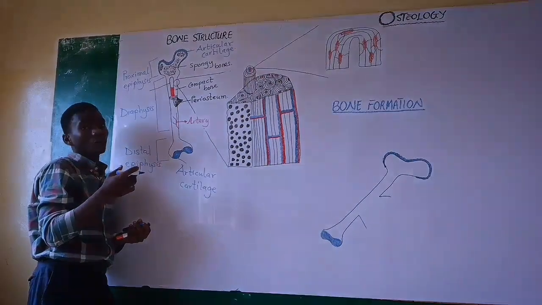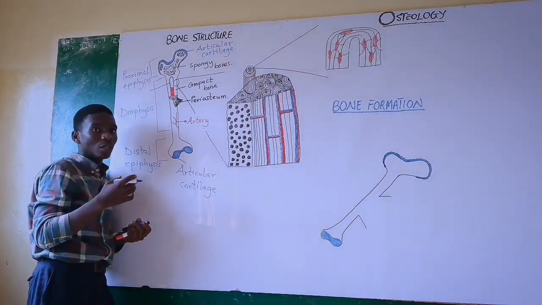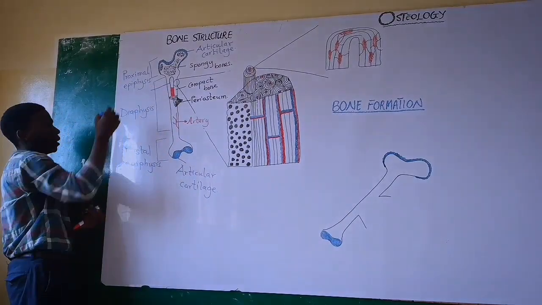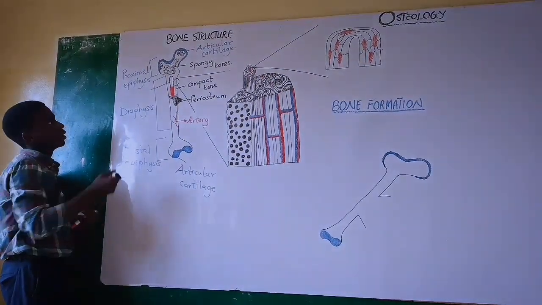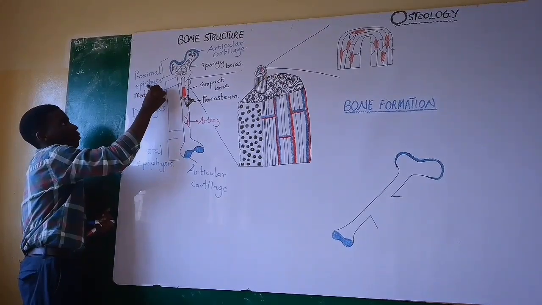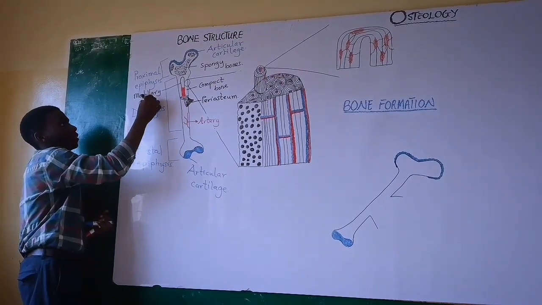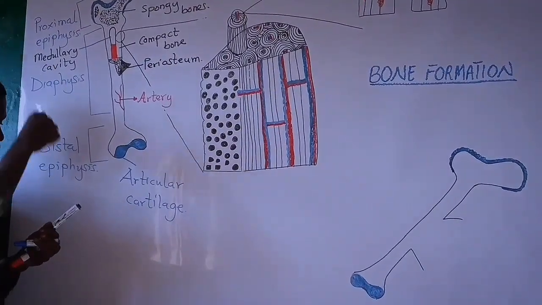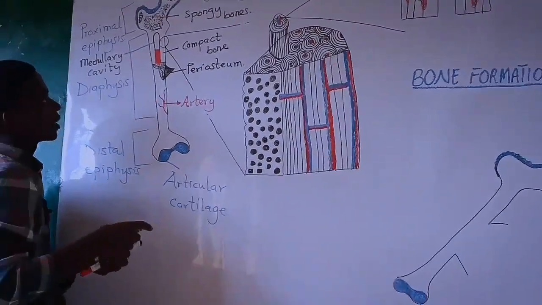So whenever the bone marrow wants to extend, it will get enough space to what? To extend itself in the bone, right? Good. So this part is called the medullary cavity. I'll write it here. Medullary cavity. When you say cavity, cavity means space. So this is just a space in the bone that helps bone marrow extension.